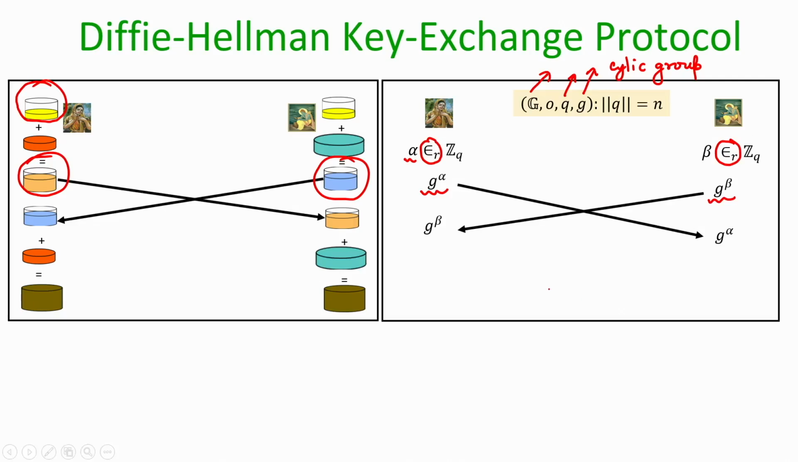And now, what was the final step? So, Sita upon receiving Ram's mixture adds her own secret component. Her secret component was alpha. Adding here will mean that she will take Ram's mixture, namely g to the power beta, and raise the whole thing to alpha, which will give her g to the power alpha times beta. And what Ram is going to do, he will take Sita's mixture, namely g to the power alpha, and to that he will add his own contribution. Again, adding in this context means raise it to the power beta, which will result in g to the power alpha beta.